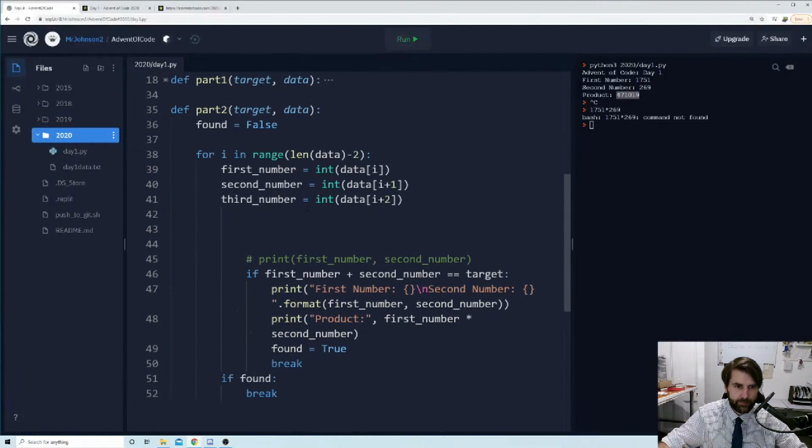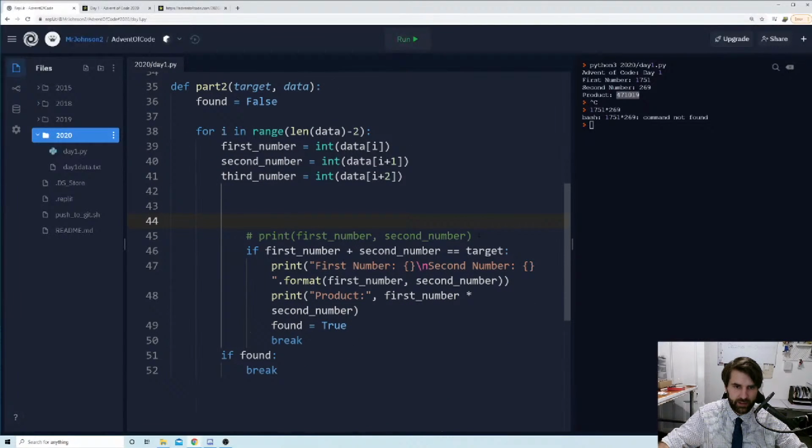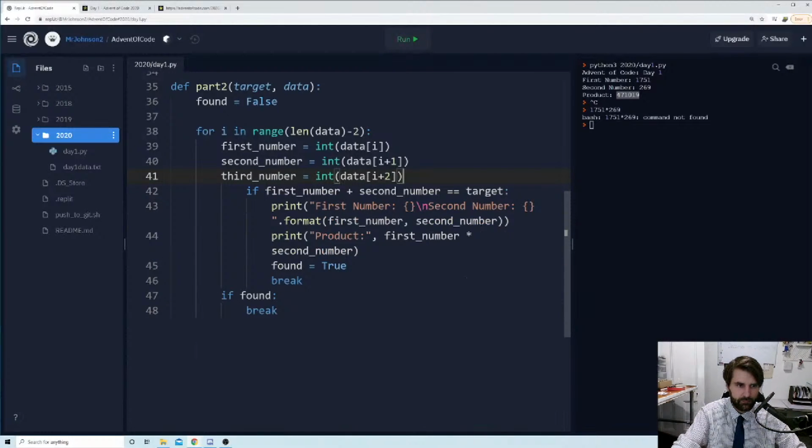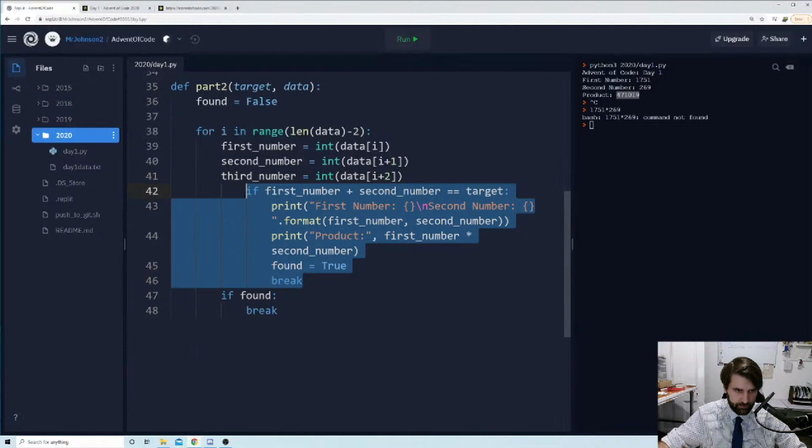So we've got our first number, our second number, and our third number. Let's get rid of this print line. We don't need this anymore, because we're actually printing them out nicely down there. Okay, this if can come back here.